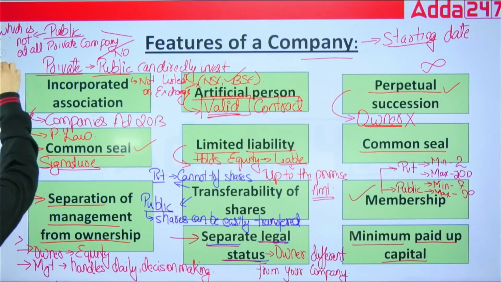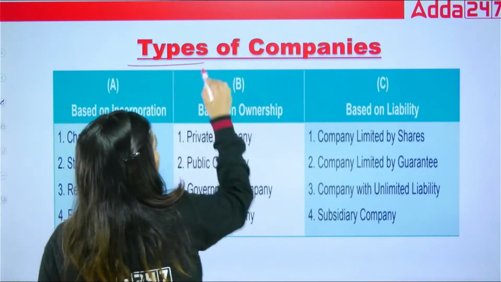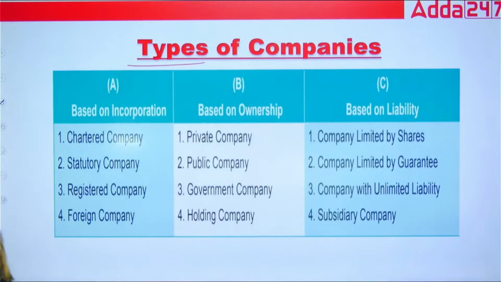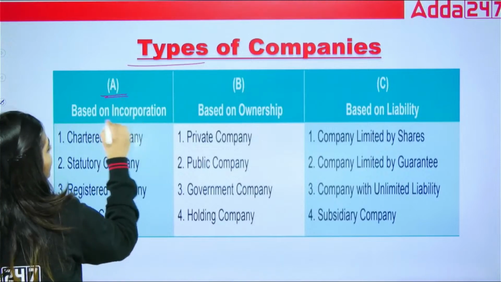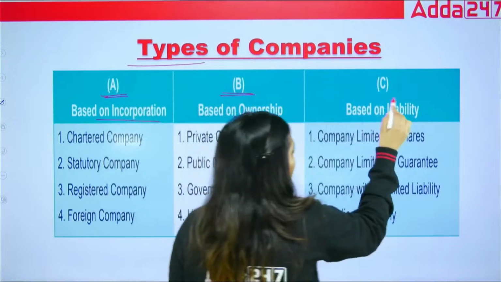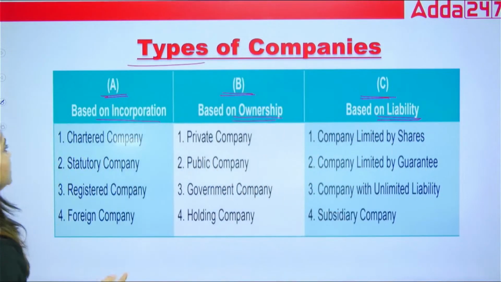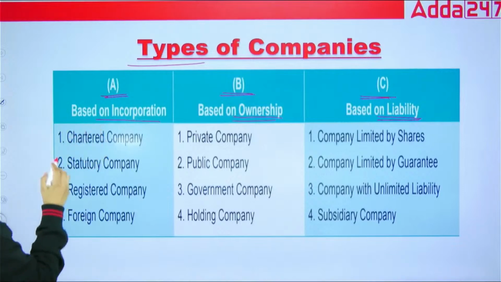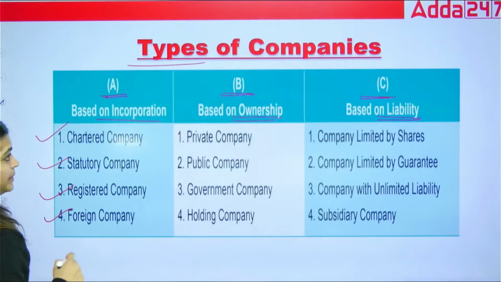Now we are going to start with different types of companies. To understand different types of company, we have to understand A, based on incorporation, B, based on ownership, C, based on liability. Based on incorporation, it divides into chartered company, statutory company, registered company, foreign company.